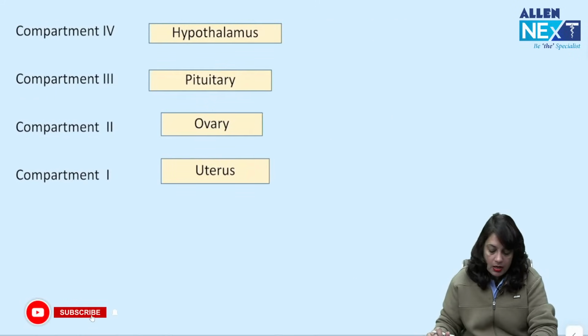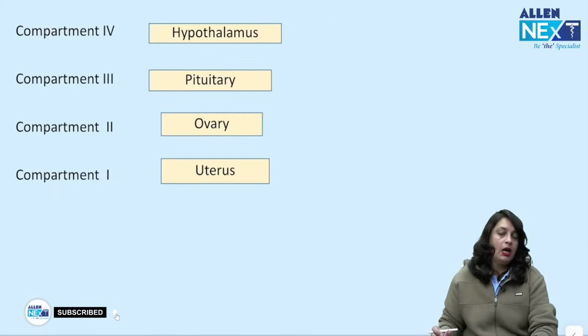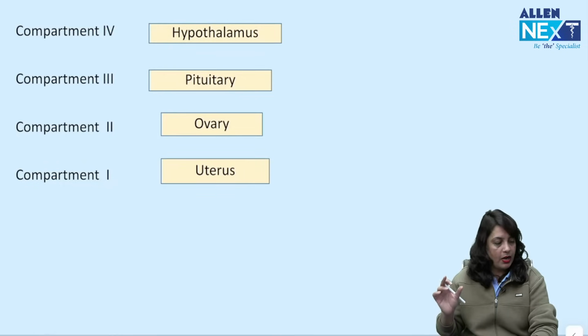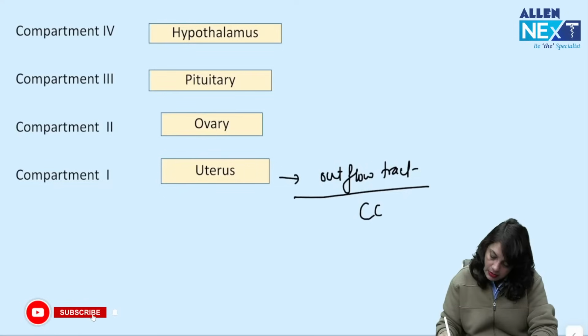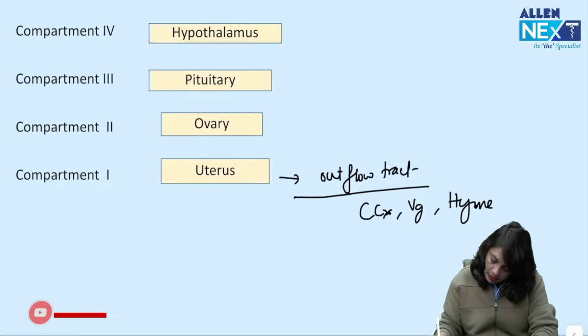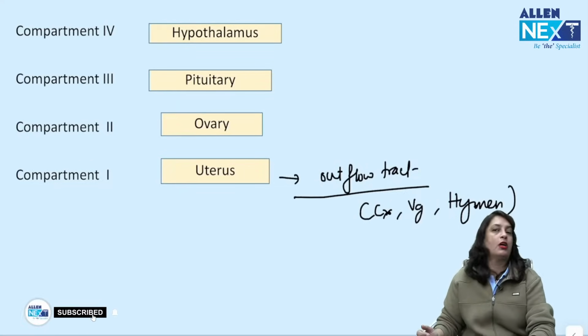Now, the hypothalamus, pituitary, ovary and uterus and its outflow tract. Outflow tract means cervix, vagina, hymen. It has been divided into 4 compartments.